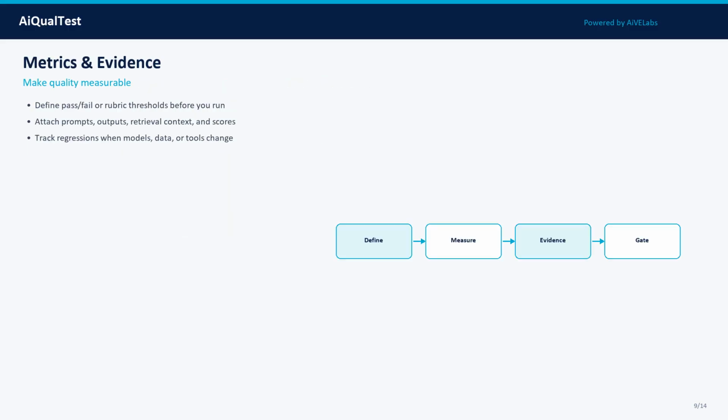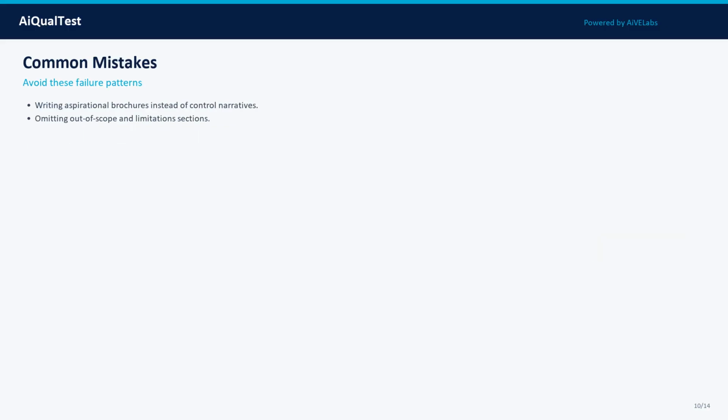Common mistakes slow mature programs. Mistake 1: Writing aspirational brochures instead of control narratives. Mistake 2: Omitting out-of-scope and limitations sections. Mistake 3: Failing to link docs to current eval and monitoring artifacts.